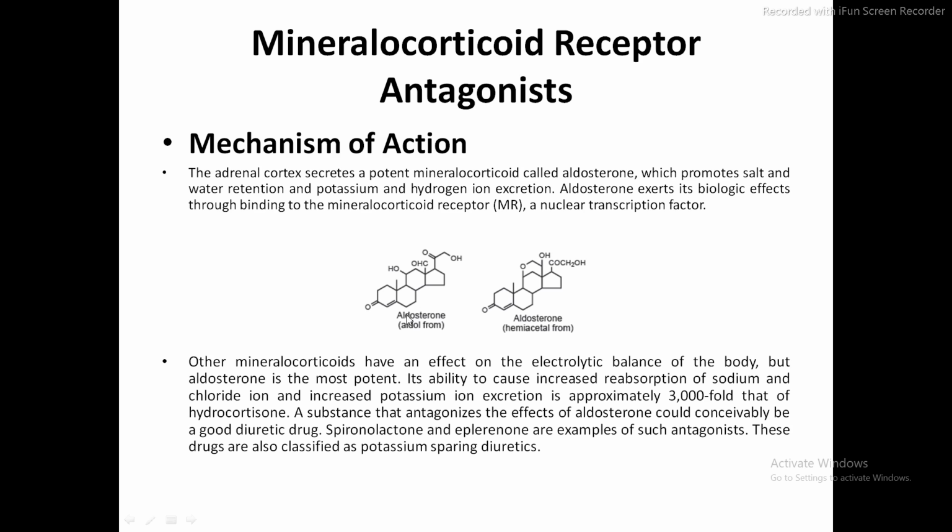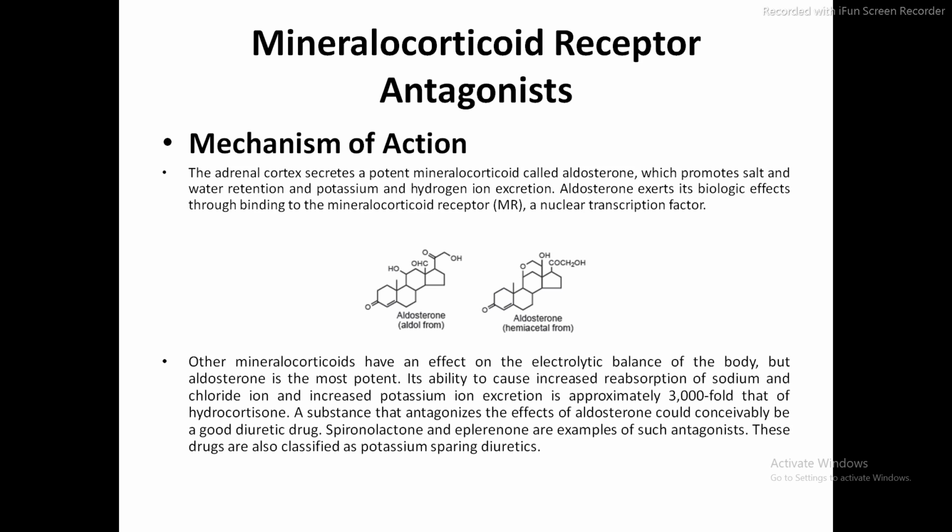Okay. Now here the structures of the aldosterone are given. One is present in the aldo form, somewhat like the aldehyde form, and the other one in the hemiacetal formation. So this one is the open form, and this one is the closed structure form, where this carbonyl group forms a hemiacetal with this aldehyde group, resulting in the formation of the hemiacetal. These things you have studied in carbohydrates, hemiacetal and hemiketal formation. Okay, so this is the structure of the aldosterone.